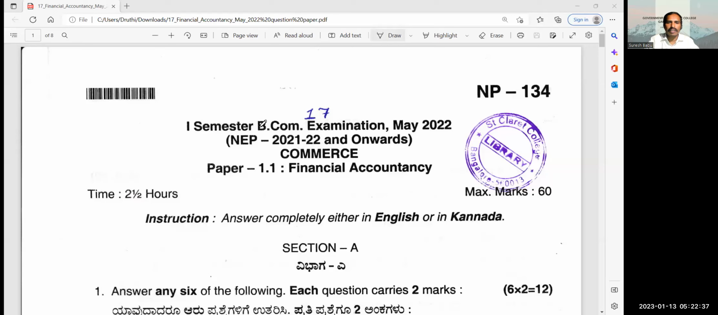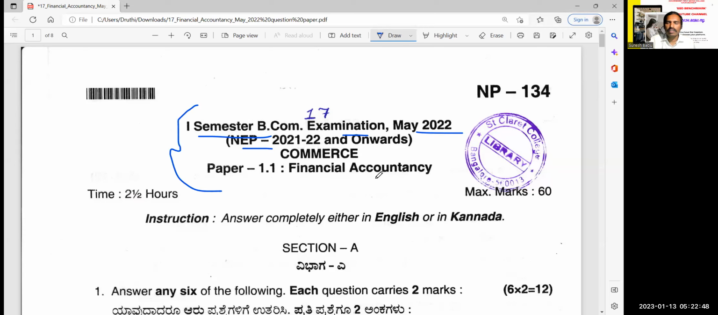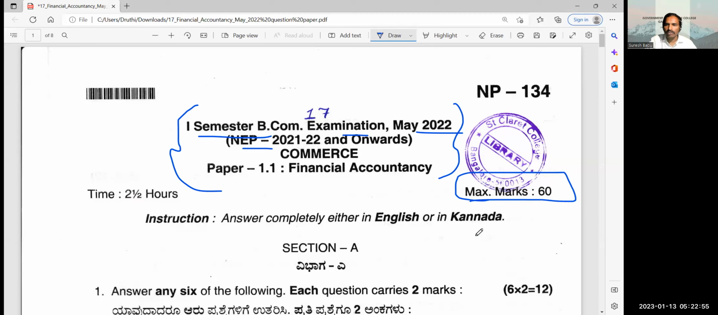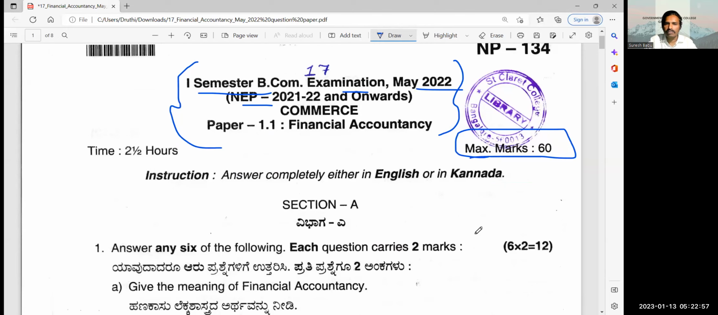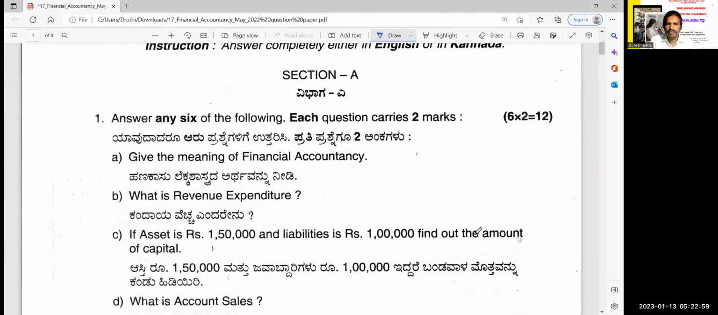So kindly check here. This is the first semester BCom examination, May 22. It was held previously as per NEP. It is not from our university; it is from Bangalore Central University. The maximum marks is 60, but don't follow this format. Let us see only the questions which were asked. Leave it. 60 marks. First, the main section.